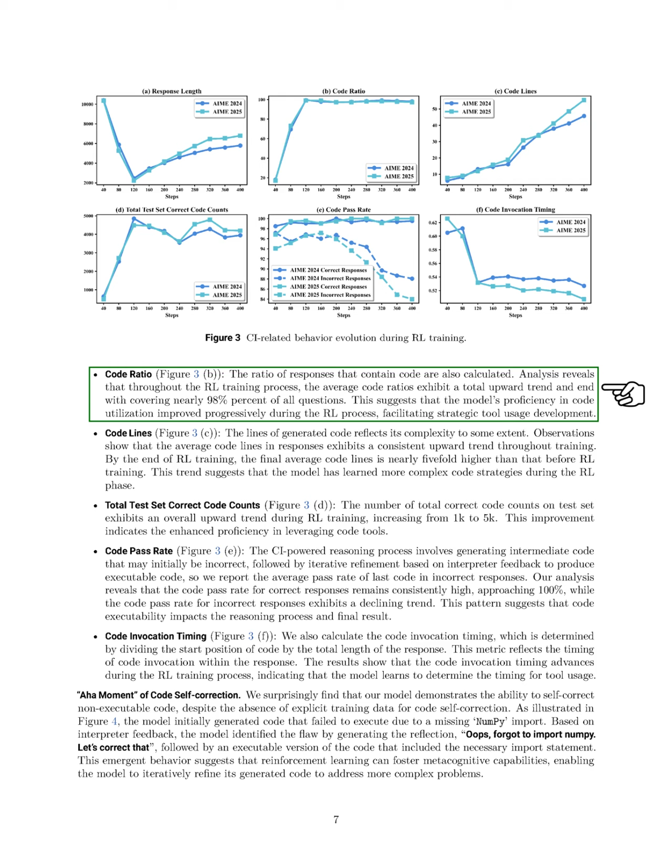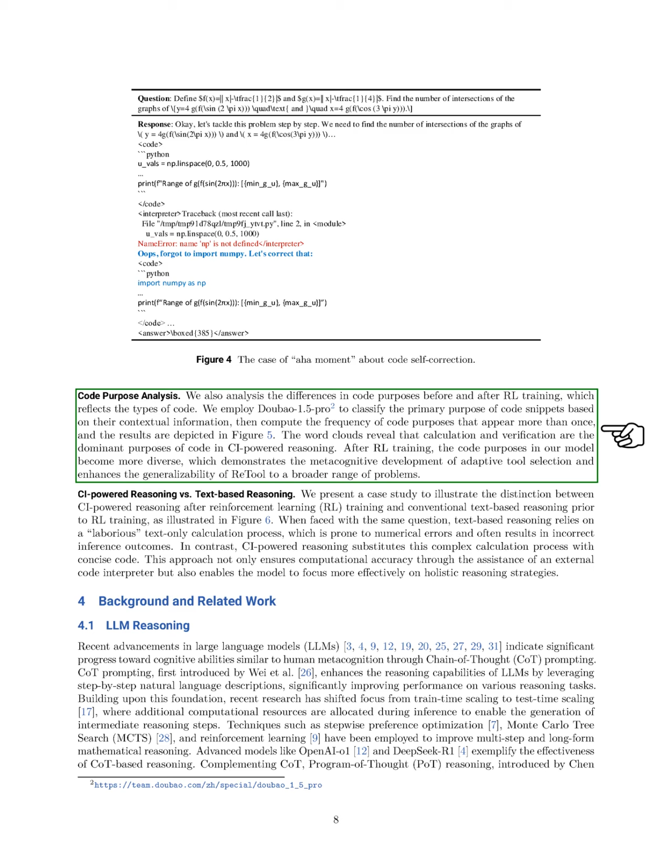Interestingly, we find that our model can self-correct non-executable code without explicit training for this task. For example, it recognizes missing imports and corrects them based on interpreter feedback, showcasing its metacognitive capabilities. We also analyze the purposes of code before and after RL training, noting a shift towards more diverse code purposes, which reflects improved adaptive tool selection.